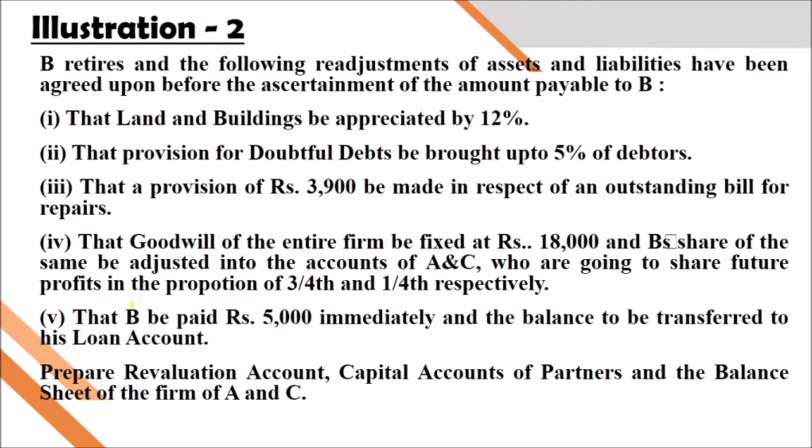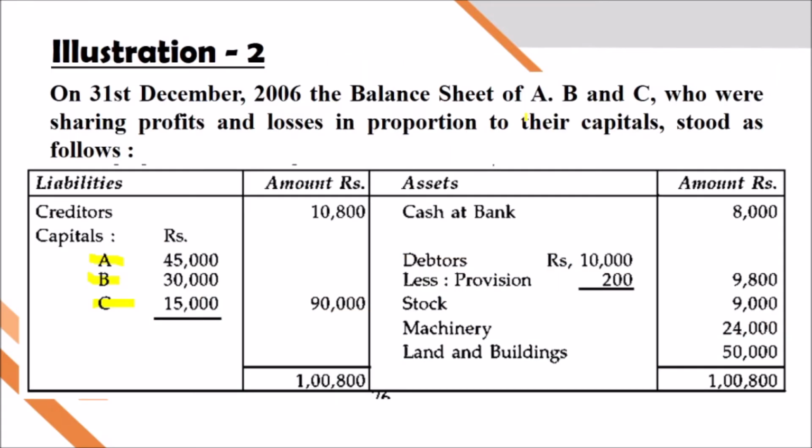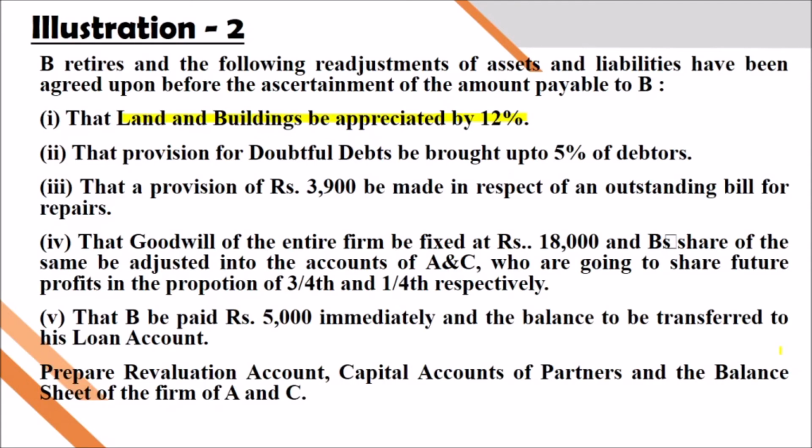We have to go to the additional information. B is the retiring partner. The land and building appreciated by 12%. What is the value of land and building? 50,000 into 12 by 100. We have to take it into the credit side of the revaluation account.